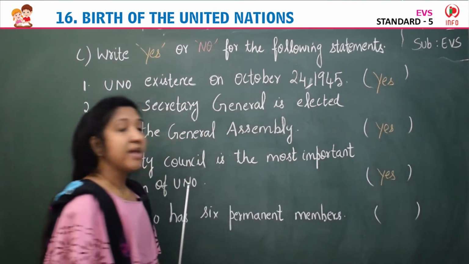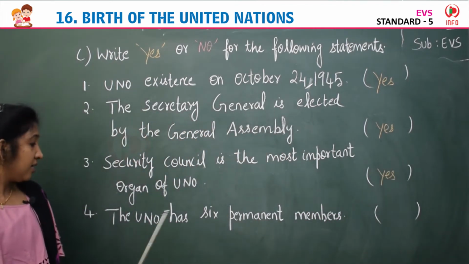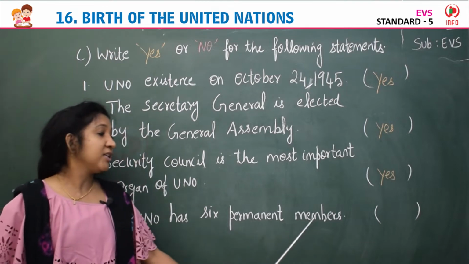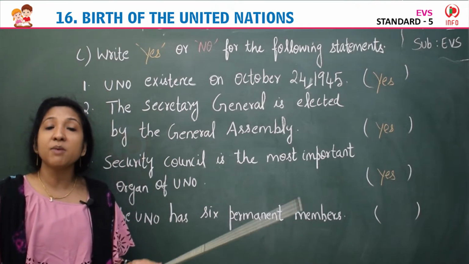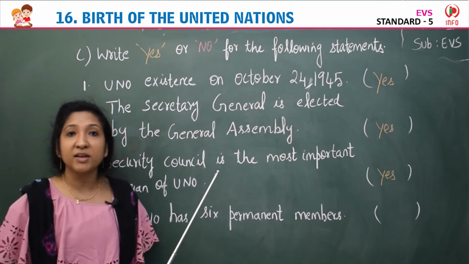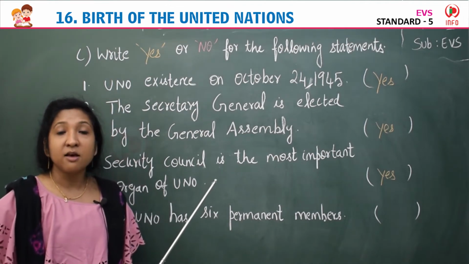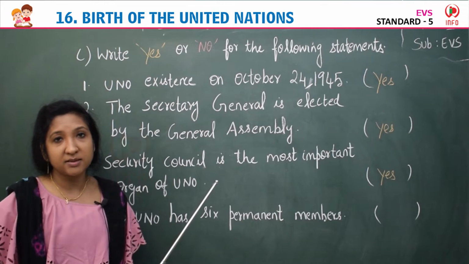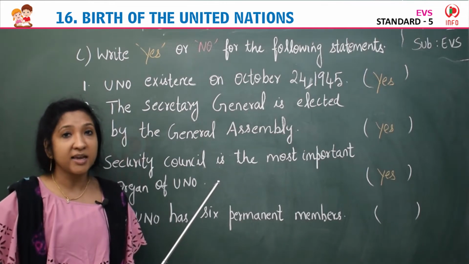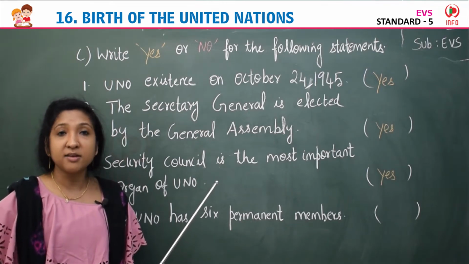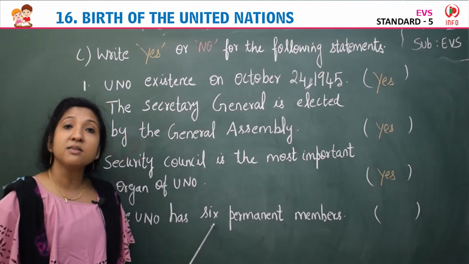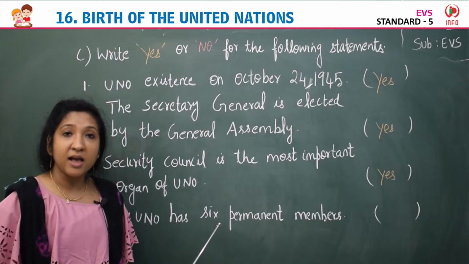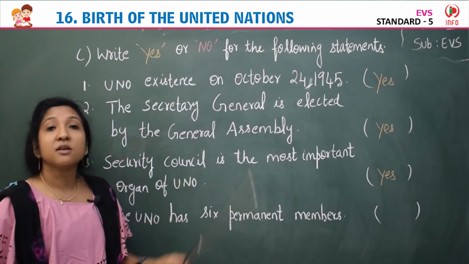Now coming to the last one, the UNO has 6 permanent members. Is the statement correct? How many permanent members are there for UNO, children? UNO has 5 permanent members. USA, England, China, France, Russia, isn't it? 5 permanent members, not 6. So the given statement is wrong. It is not correct. So you can write no.